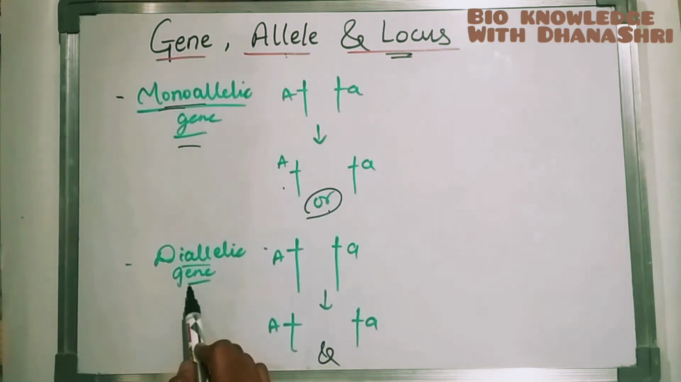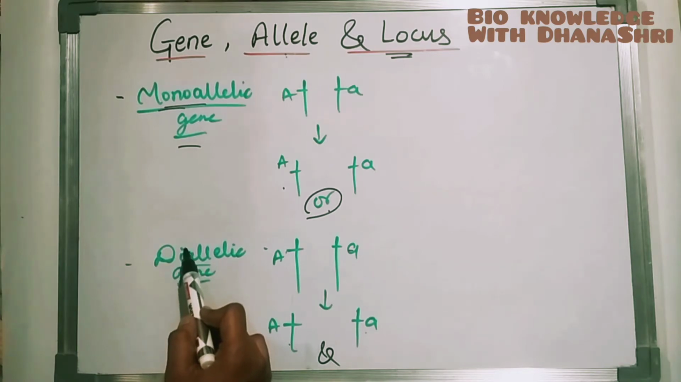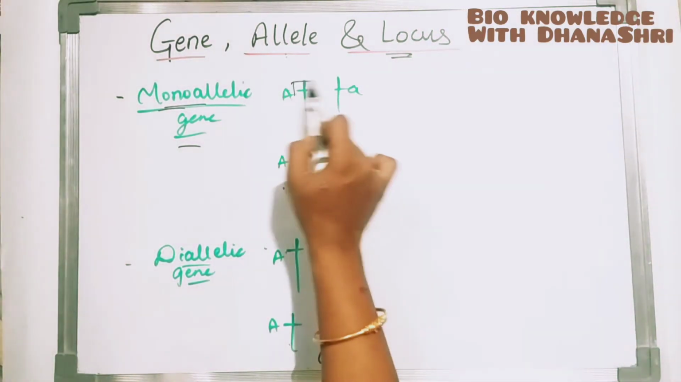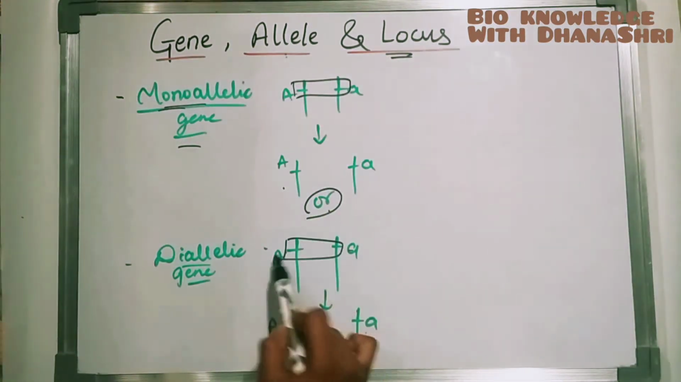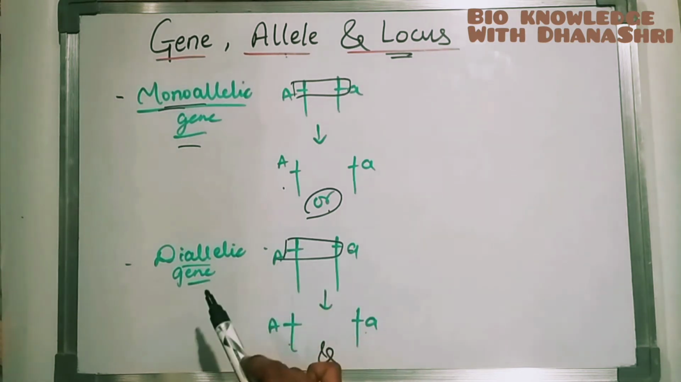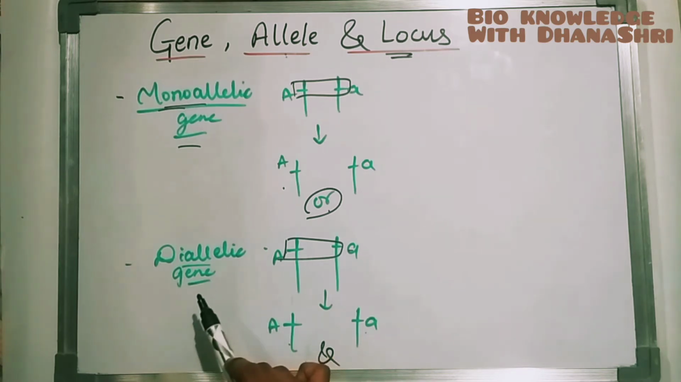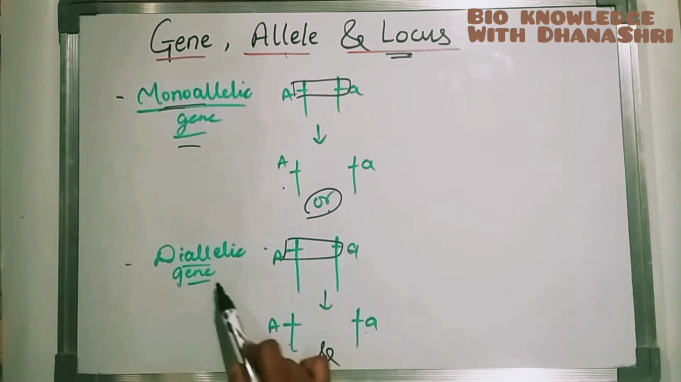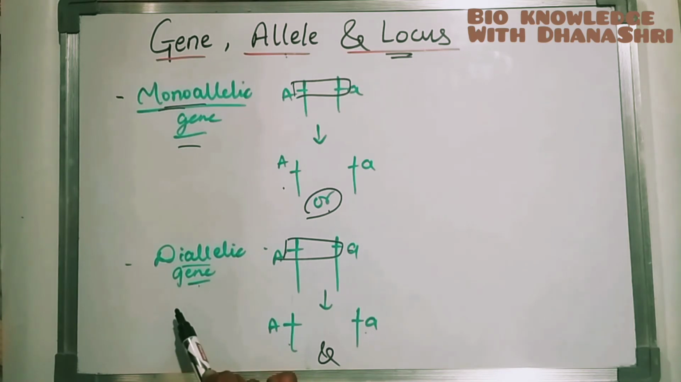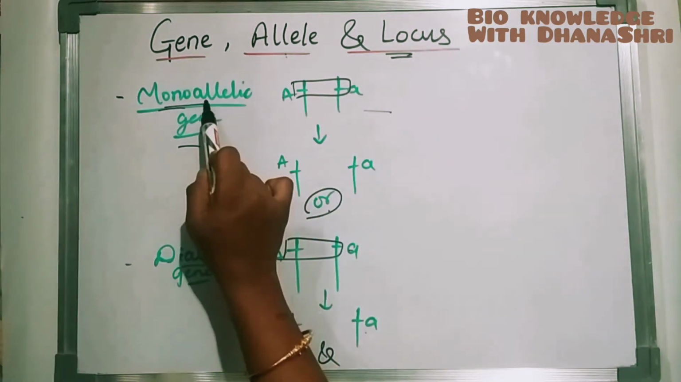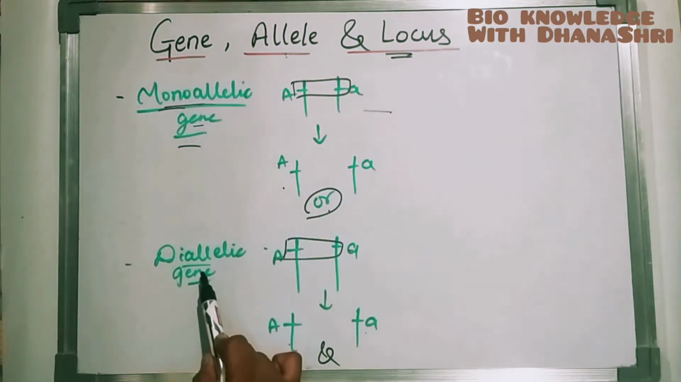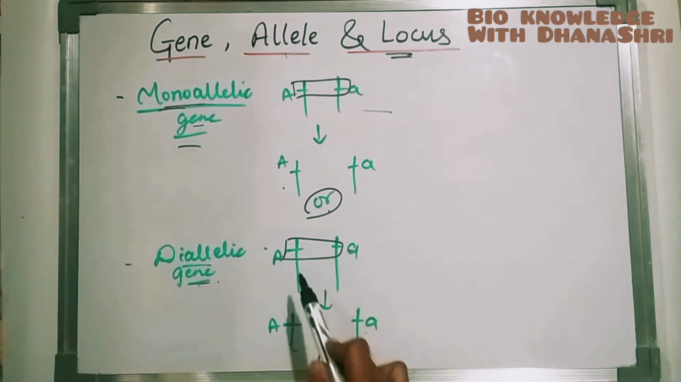If it is diallelic, what does it mean? Both: capital A and small a, this one and that one. So it is called diallelic. If a genetic locus, this is a locus, is represented by two alleles, then it is called diallelic, or diallelism. The gene is called a diallelic gene. This is monoallelism, but the gene is called a monoallelic gene. The gene is called a diallelic gene, and the process is called diallelism.